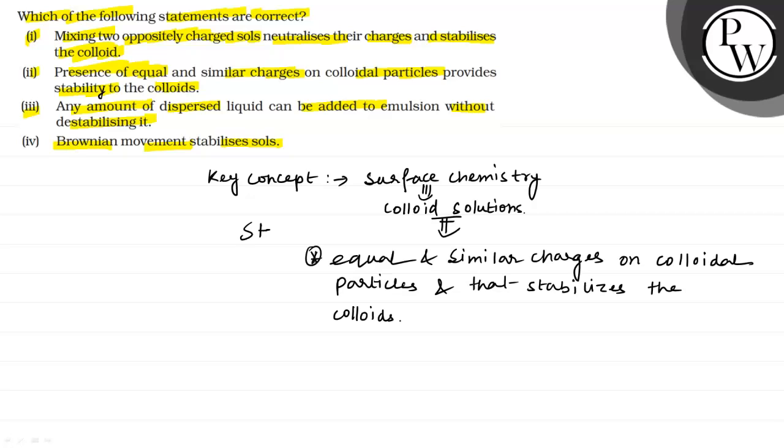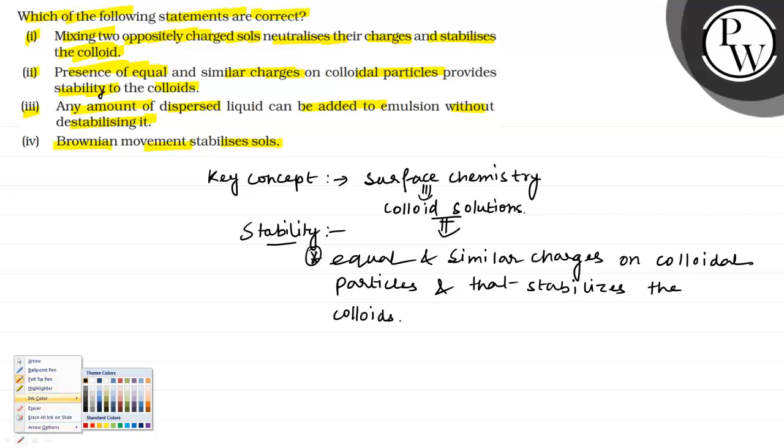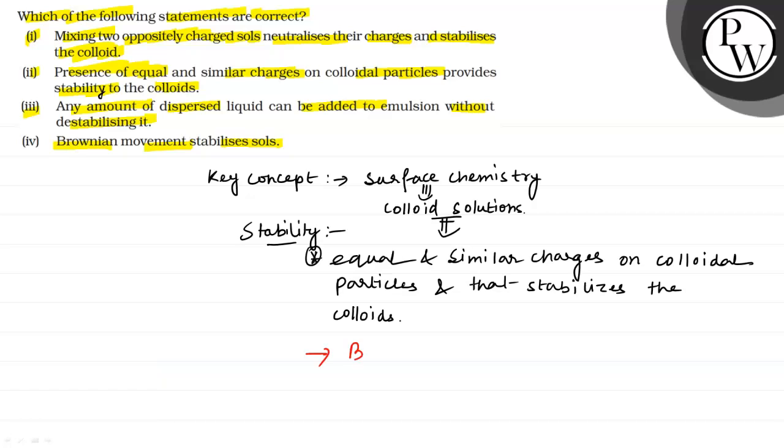Okay, and now another concept is Brownian motion. So Brownian movement also stabilizes the colloidal solution because it is the stirring process. Brownian movement is the stirring method.